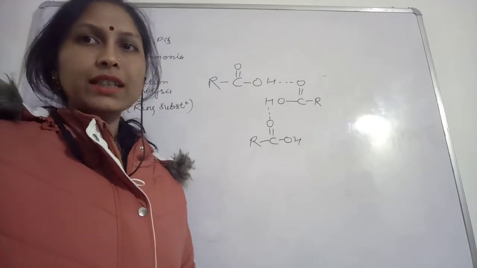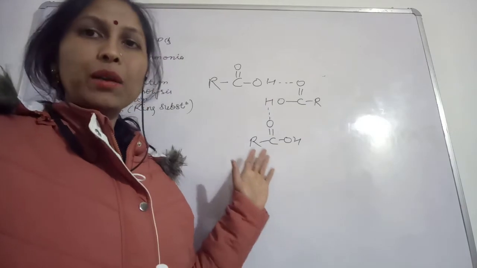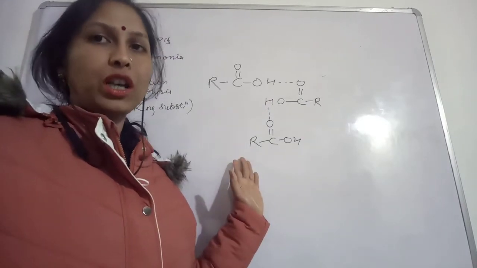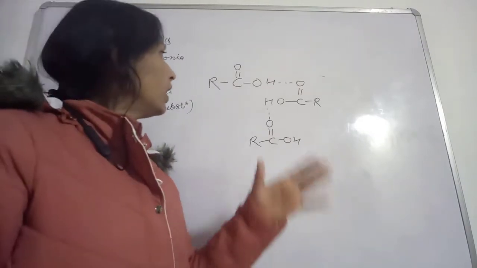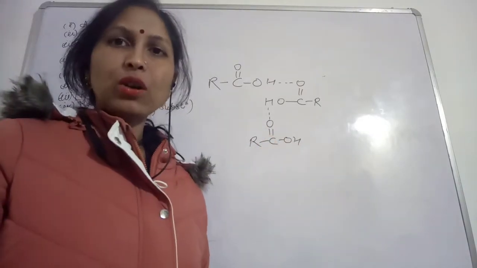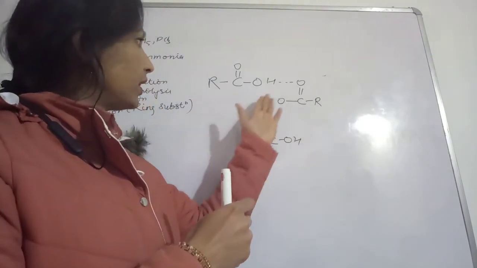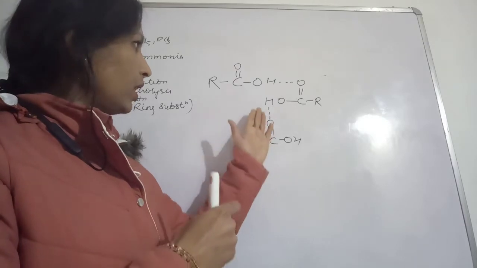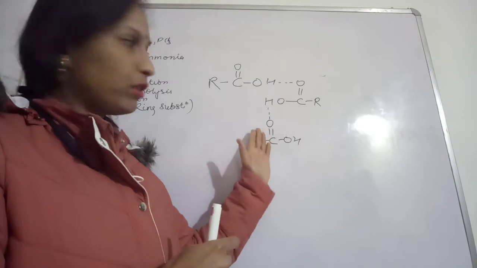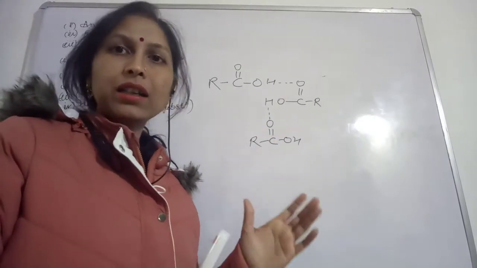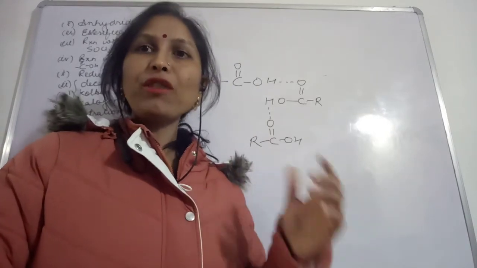In this case, the hydrogen bonding present between the molecules is responsible for the higher boiling point of carboxylic acids. In the vapor phase also, the hydrogen bonding is very strong, and this hydrogen bond can very easily be formed between the molecules, so in the vapor phase also they are present in the form of dimers.